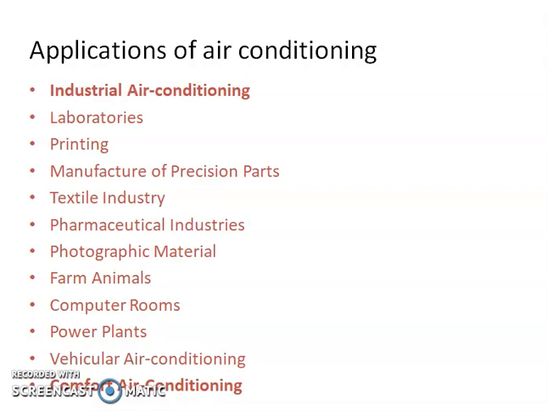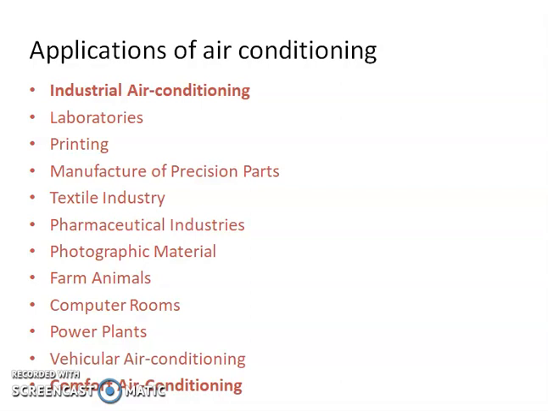If capsules are made in the plant, then the air has to be dry, otherwise the gelatin of the capsule will become sticky. Next application is photographic material. The raw material used for filmmaking has to be maintained at very low temperature, since it deteriorates at high temperature and humidity. The film also has to be stored at low temperature.